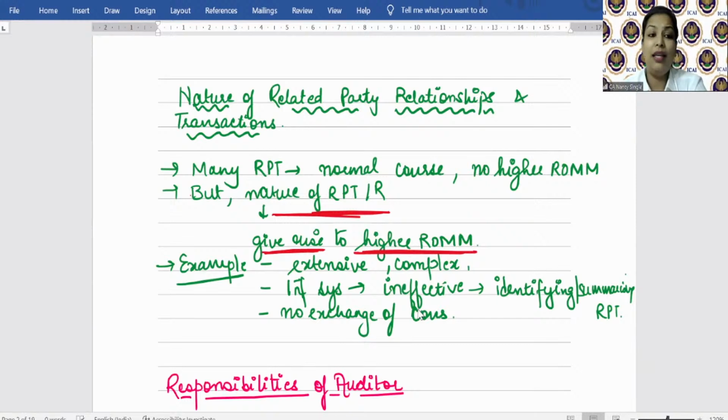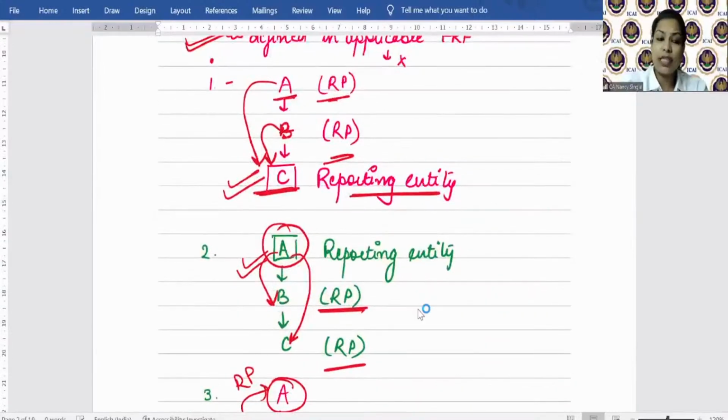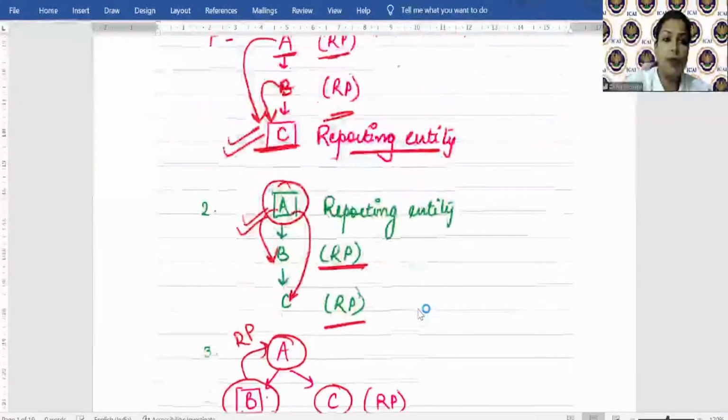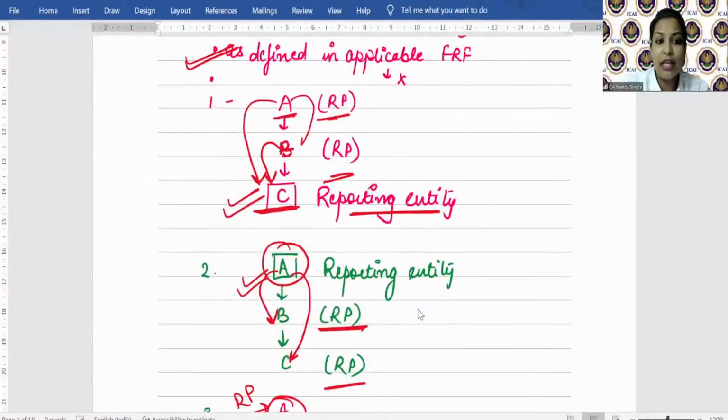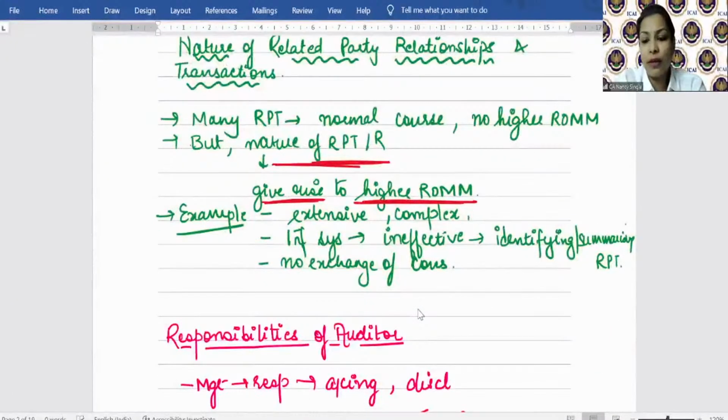Now, why is there a higher risk of material misstatement? See, such related party transactions can be extensive, they can be complex. Like if you just look at this, suppose A is having a transaction with B, for some product, A is having a transaction with C also, and C is having a transaction with B. So complex, right? So that is why the risk of material misstatement is also high, right?